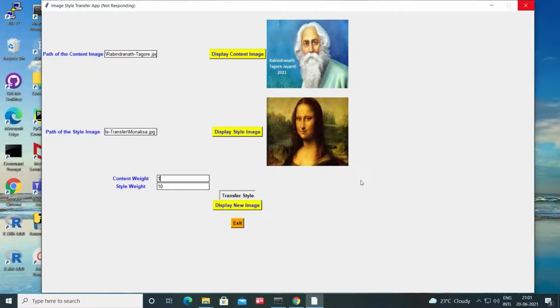So after it is finished, it will show one pop-up message saying that artistic style has been successfully transferred from style image to content image, and then we'll display the new image by clicking on this button, display new image. Since style transfer is going on, I'll just pause the video and we'll be back again when style transfer will be completed.